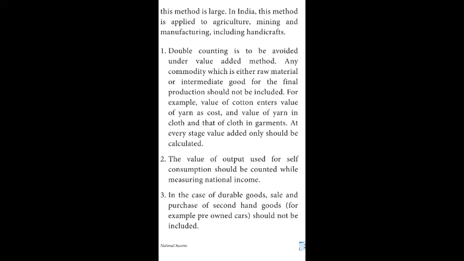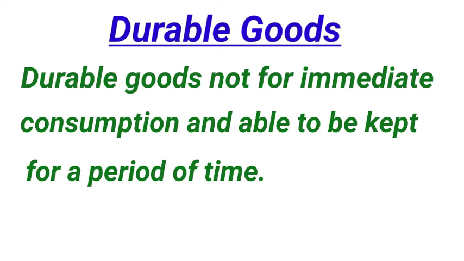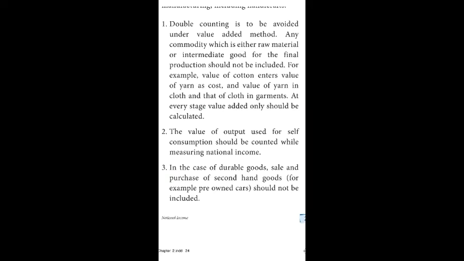What is meant by durable goods? Durable goods are not for immediate consumption and are able to be kept for a period of time. Repeating the third point: in the case of durable goods, sale and purchase of second-hand goods should not be included.